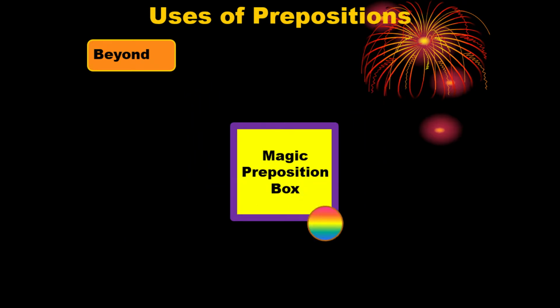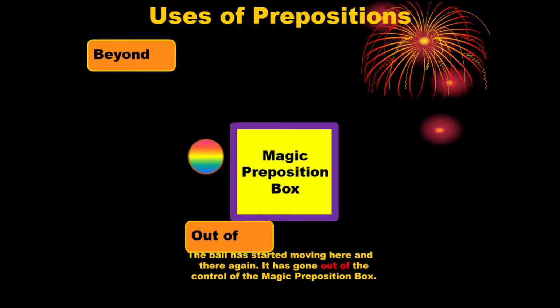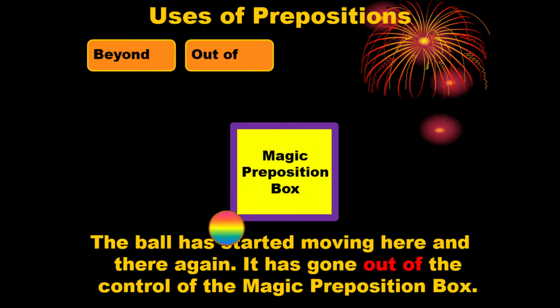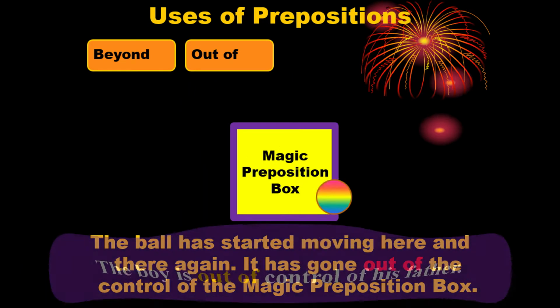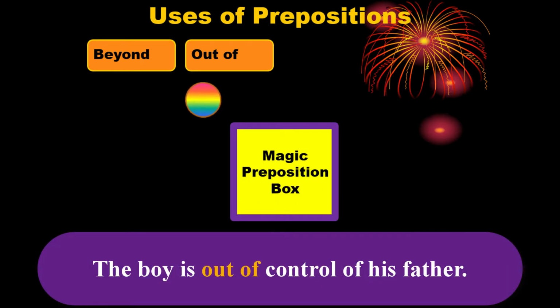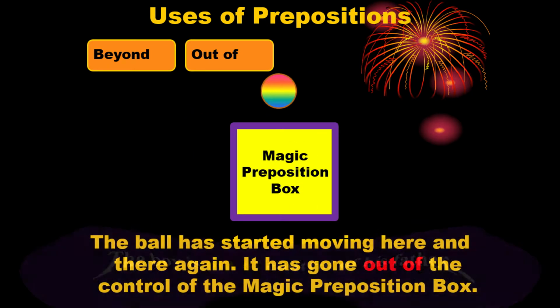Here, a ball is moving here and there like the previous one, and in the example we have seen that the ball has started moving here and there again. It has gone out of the control of the magic preposition box. Here the magic preposition box cannot control the movement of the ball. In another example, we can say the boy is out of control of his father. We are going to the next one.